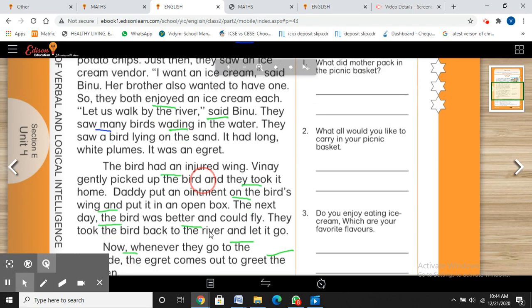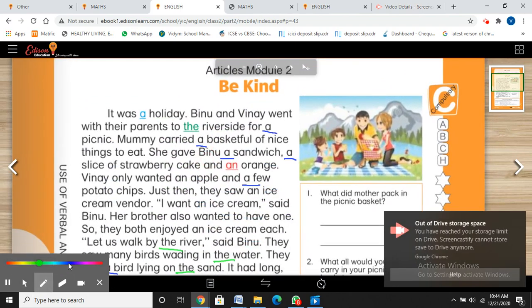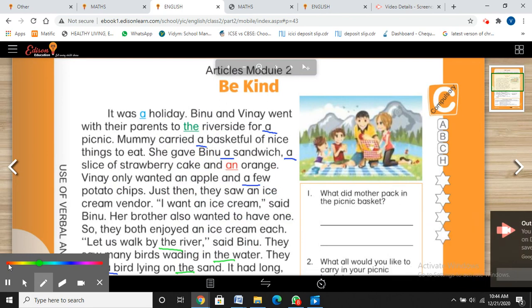Now we are going to mark a and an with red. So see, I am reading it again and again so that the reading is good. Okay, I will read it again and again so my fluency in English will increase. Okay, so let's start with red now.